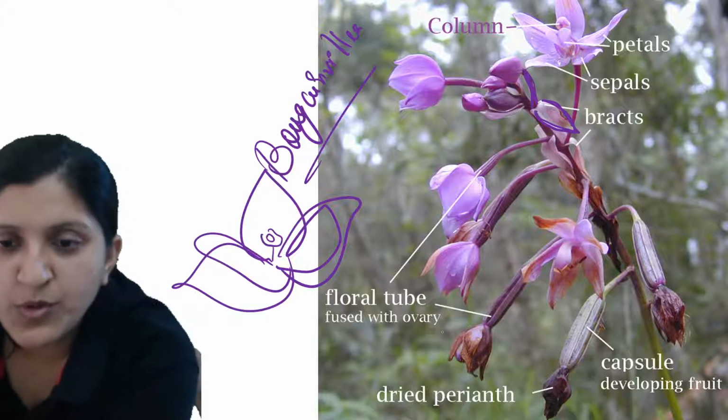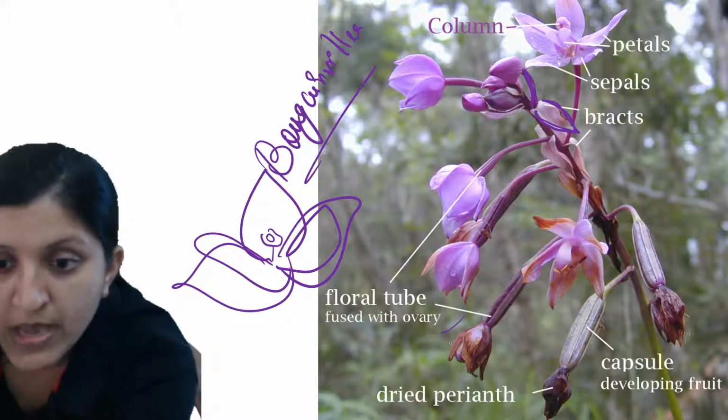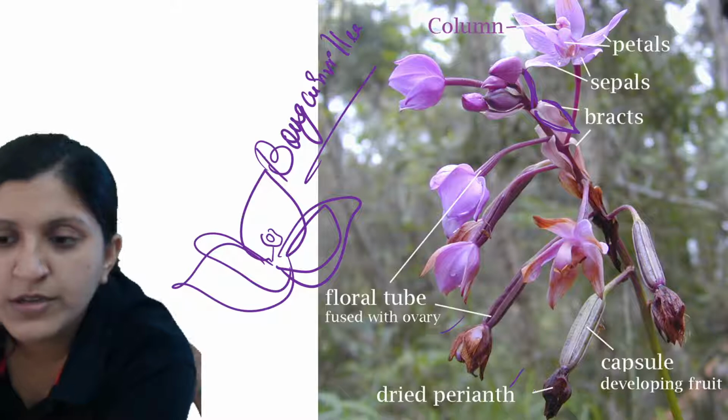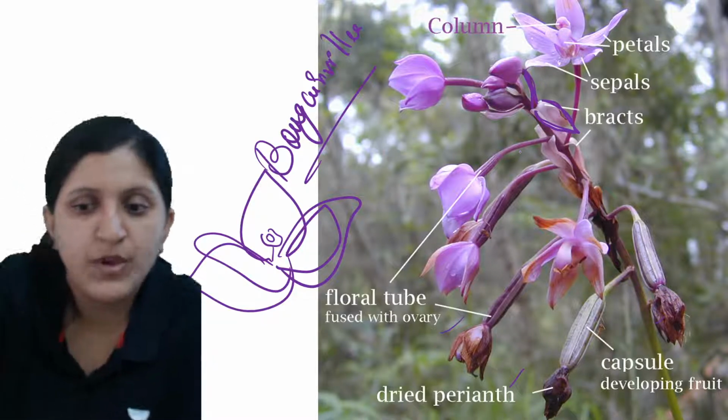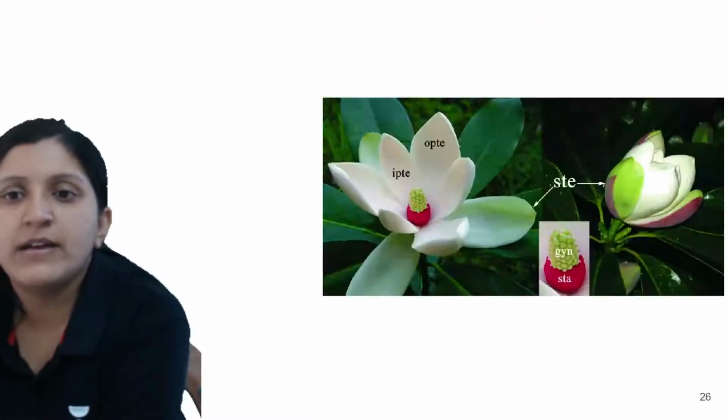And the floral tube you can see, which is fused with the ovary. The dried perianth is shown here. The capsule developing fruit is also shown here. Alright, so these are the different parts that you can study.